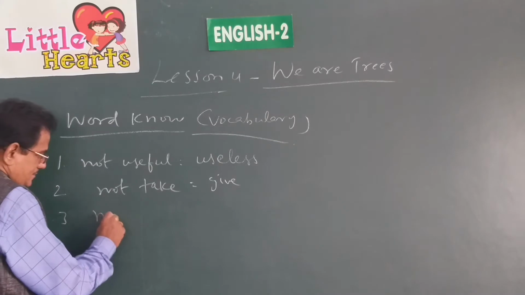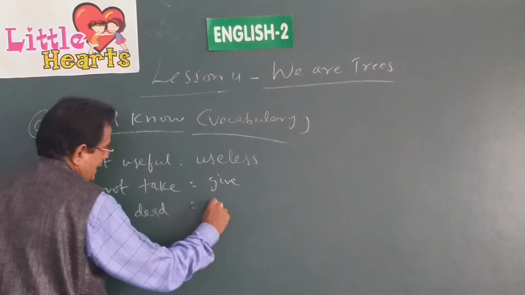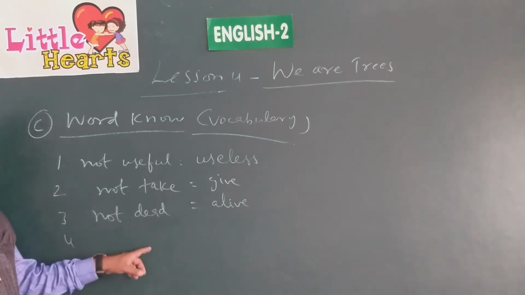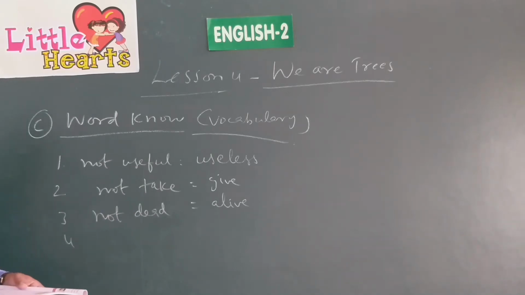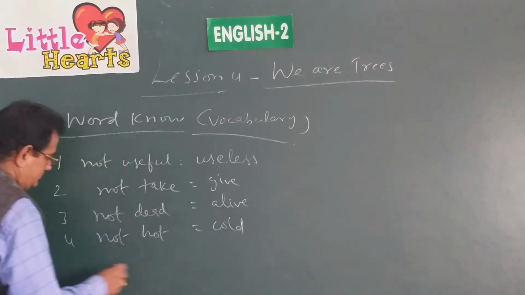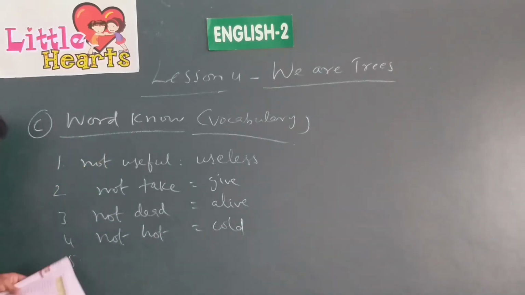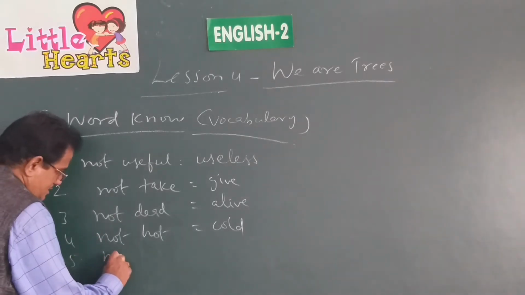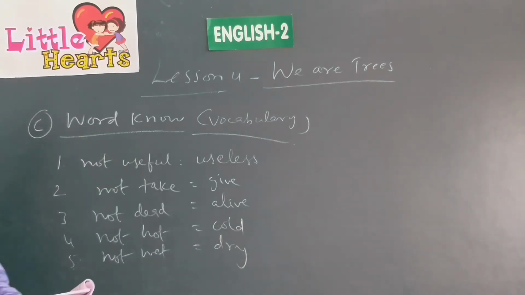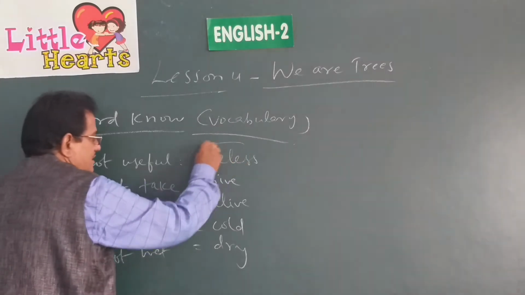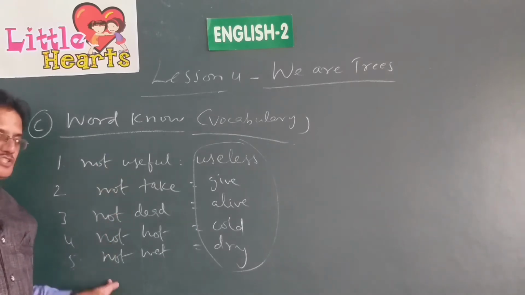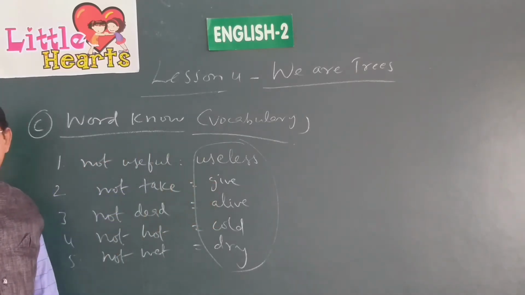Not dead. Alive. Like that we have to write the words from the textbook which give these meanings. Not hot means cold. Not wet means dry. Like this, we have to pick up these words, all are there in the lesson, and their explanations are given there, beginning with not. So we are asked to pick up the words from the textbook and write.